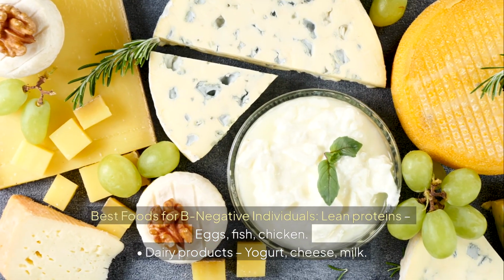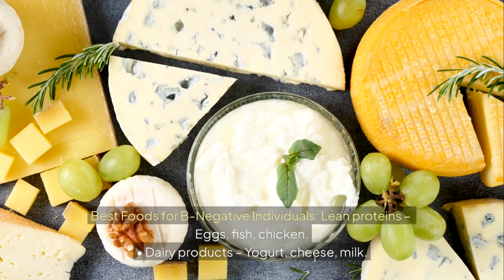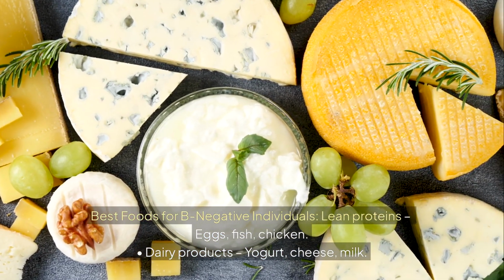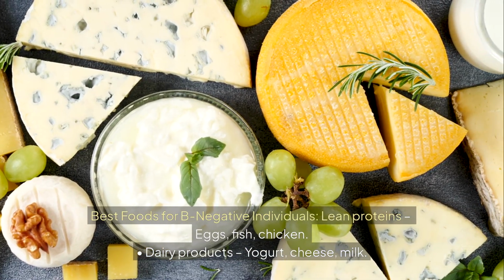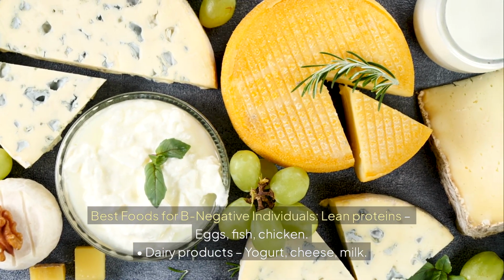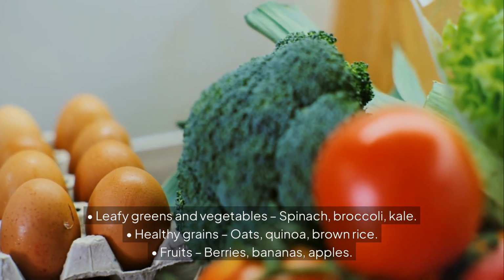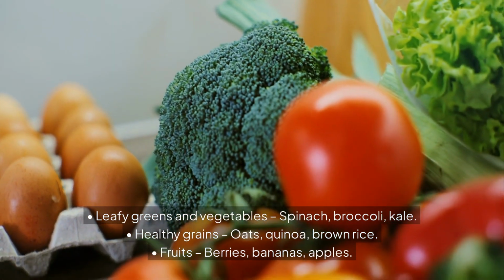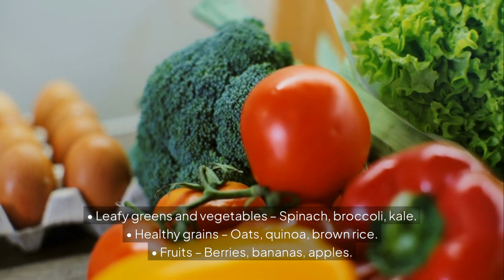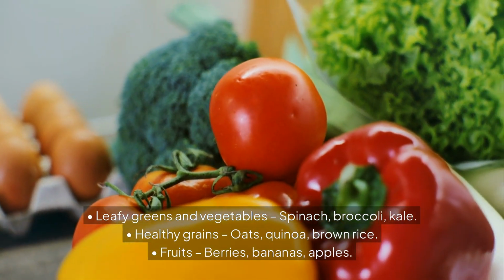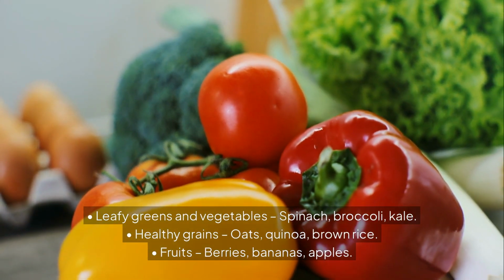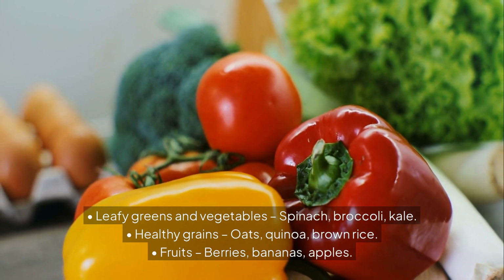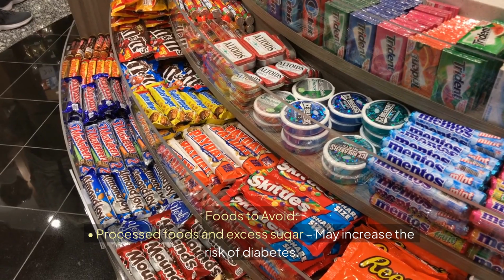Best foods for B-negative individuals. Lean proteins: eggs, fish, chicken. Dairy products: yogurt, cheese, milk. Leafy greens and vegetables: spinach, broccoli, kale. Healthy grains: oats, quinoa, brown rice. Fruits: berries, bananas, apples.